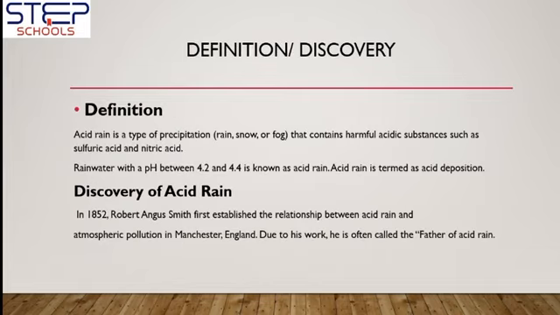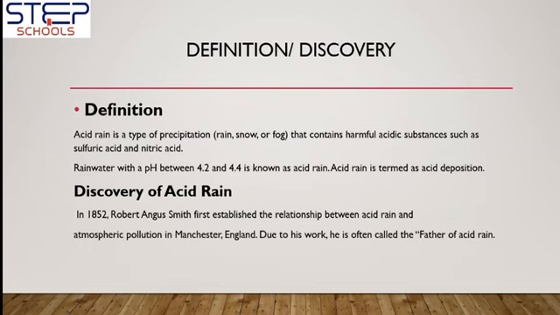We will define acid rain as the combination of acidic substances with rainwater. Acidic substances include sulfuric acid and nitric acid. Due to these acidic substances, the rainwater pH becomes low, ranging from 4.2 to 4.4. Nowadays, we also call acid rain acid deposition.